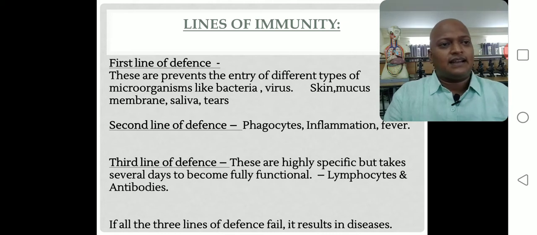These three lines of defense mechanism are present, so that immunity is maintained in our body by the presence of cells, proteins, and different types of immunity-related organs. Okay, so what is meant by the first line defense mechanism, what is the second line defense mechanism, and what is the third line defense mechanism, and what components are present in them, we will discuss, right? So first, the first line of defense mechanism.